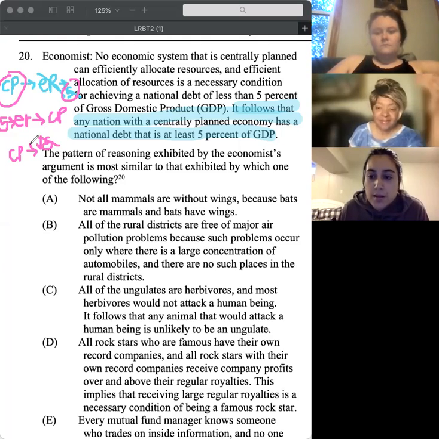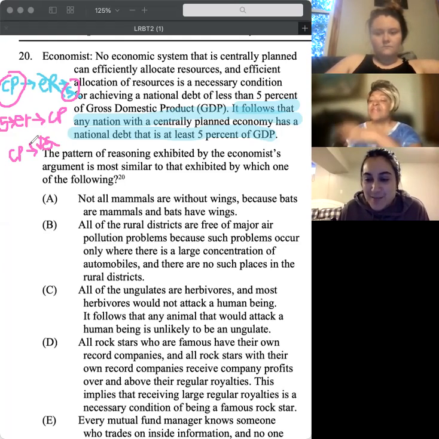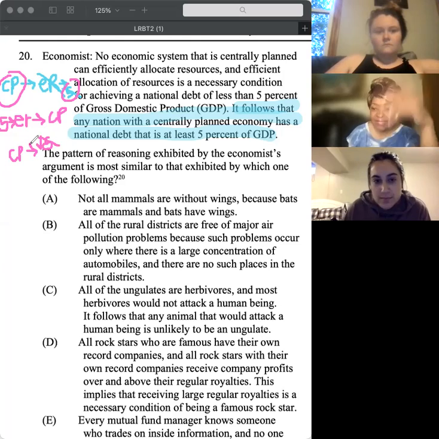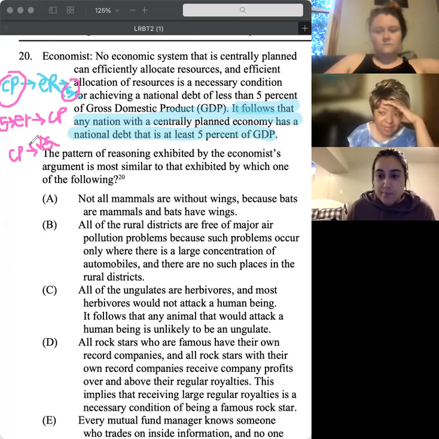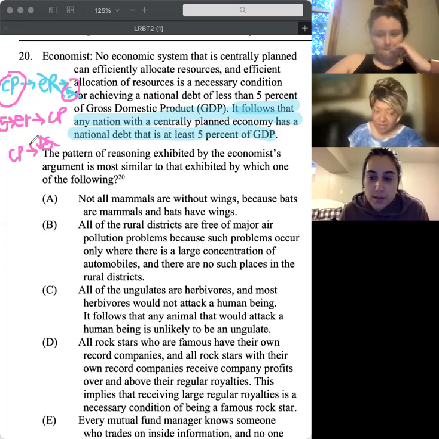But that's me and my argument. I thought my argument in my head was that you can't have an efficient economy unless it's at least 5%, but that's not what you're saying. No. Okay, so that's probably why I really need to work it out the way you worked it out.